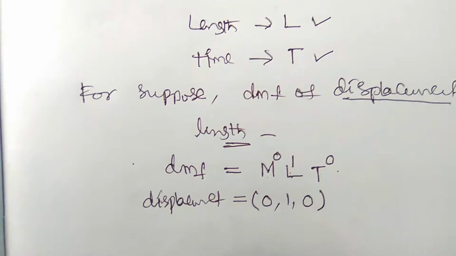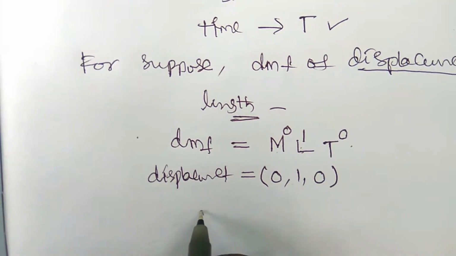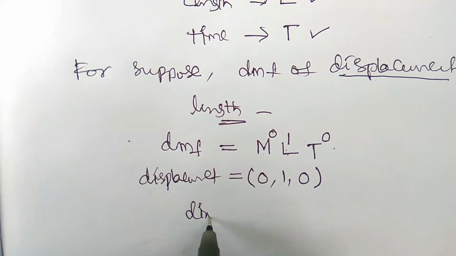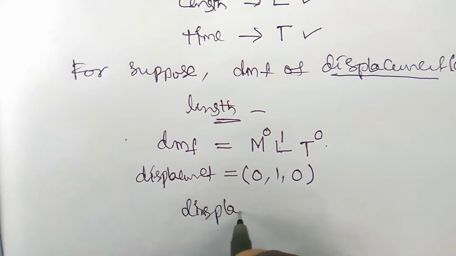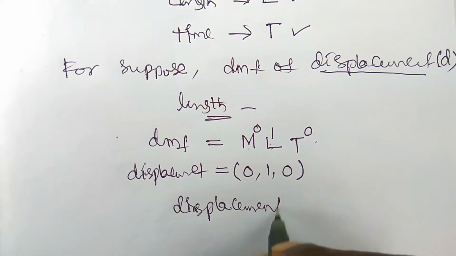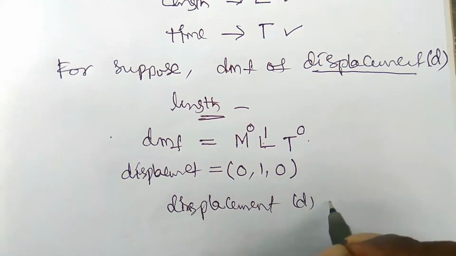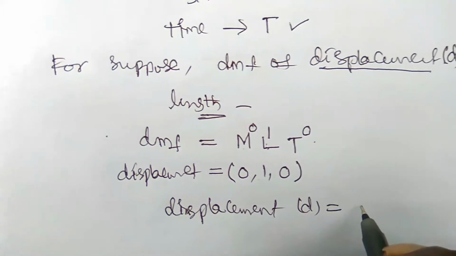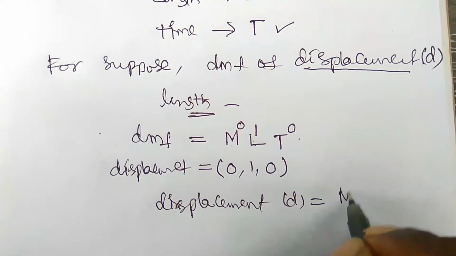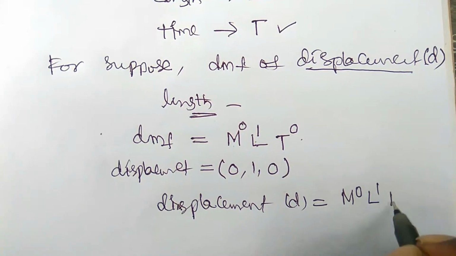The dimensional equation of the displacement, D or S, is equal to M0 L1 T0.